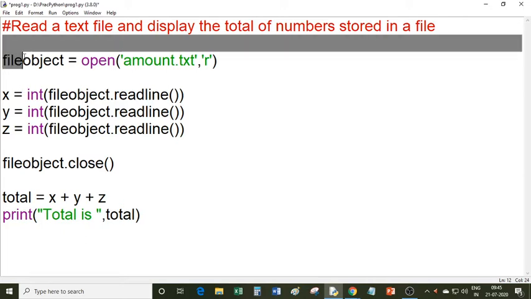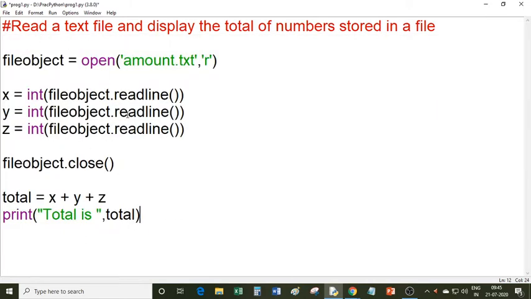So this is the complete program which reads 3 lines from the text file and then converts those lines into integer and stores in some variable, and then you can calculate the sum of the numbers, because you know that mathematical operations can be performed only on numbers. So x plus y plus z will return the sum, which is stored in total, and you can print the total on the screen.